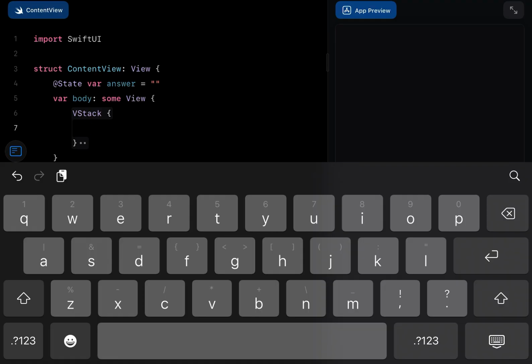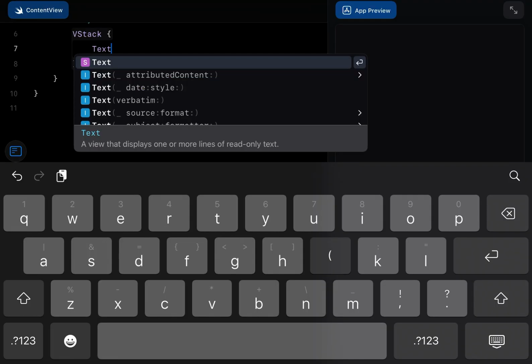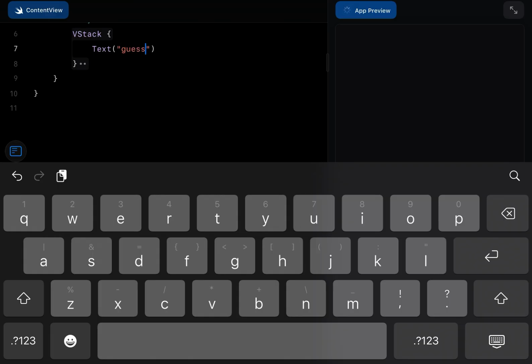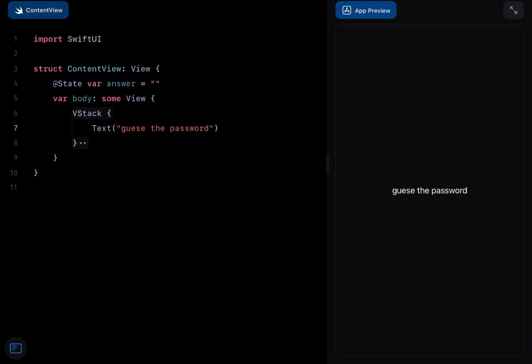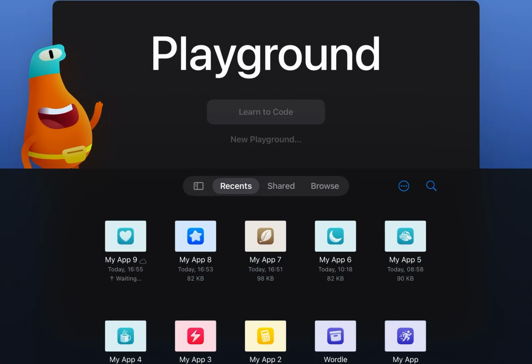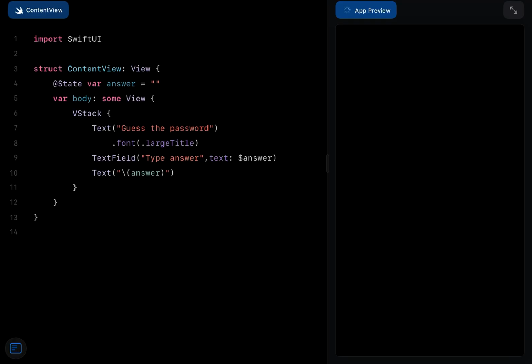So then we'll make a text: guess the password. As you can see, let me show you this.